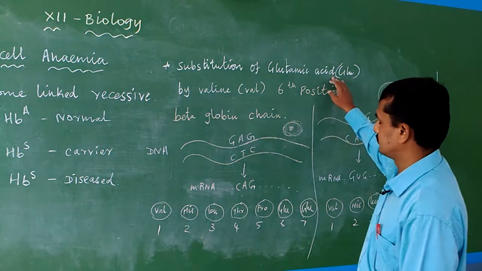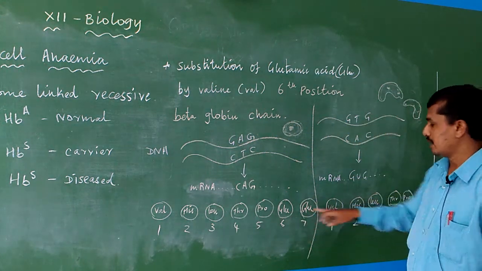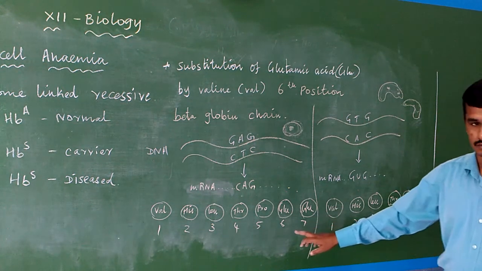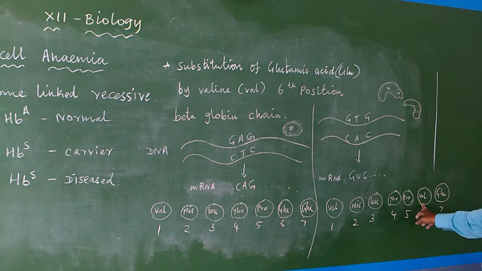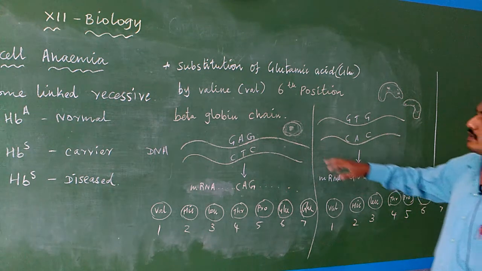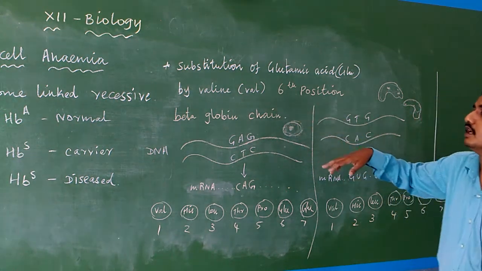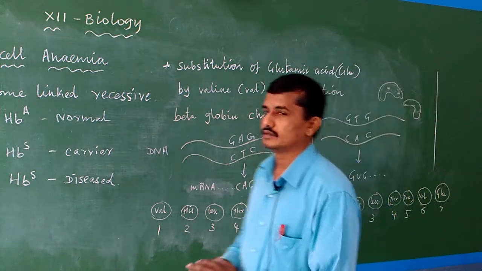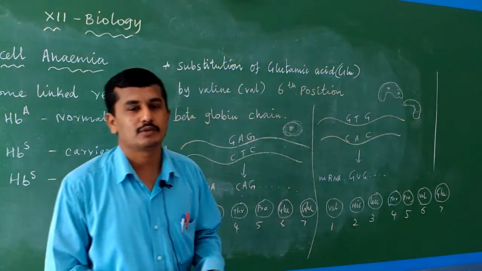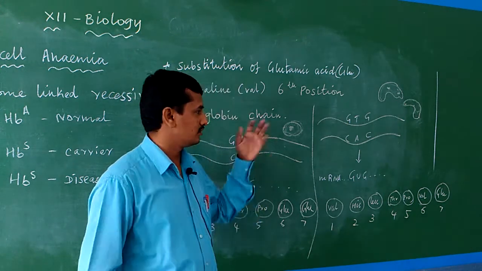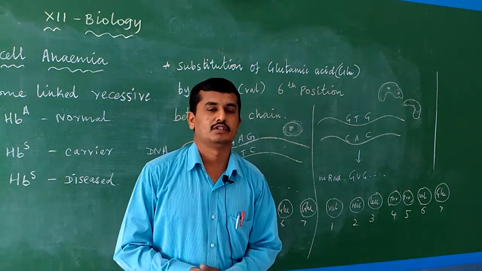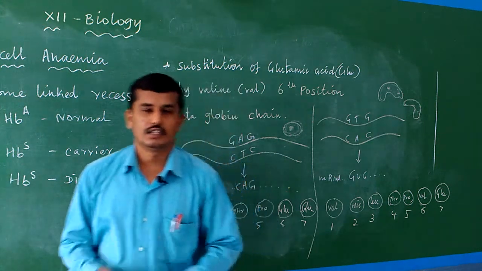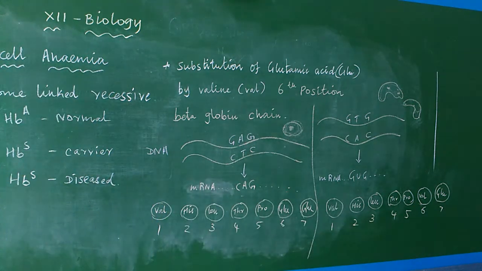Substitution of glutamic acid by valine. Normally glutamic acid is present in the normal human being, but instead of glutamic acid, in the sixth amino acid of the beta globin chain, valine is formed at the sixth position. Okay, the beta globin chain is nothing but globin, a protein present in the hemoglobin. Due to this change, the normal RBC is converted into a sickle shaped RBC. So due to this, sickle cell anemia occurs, and can even cause death.